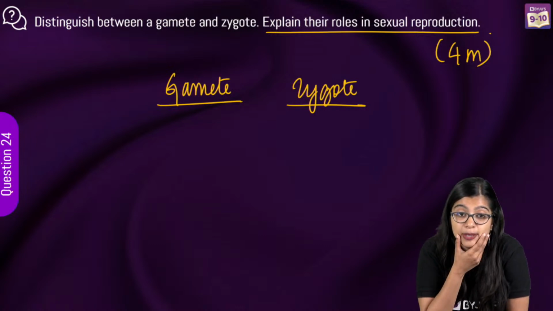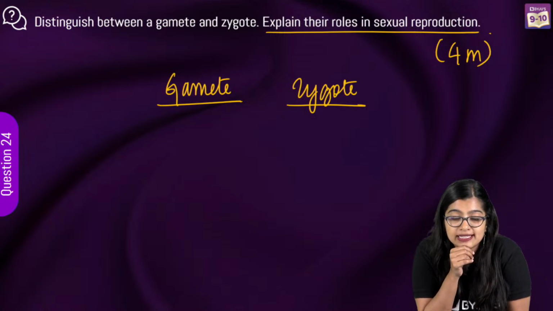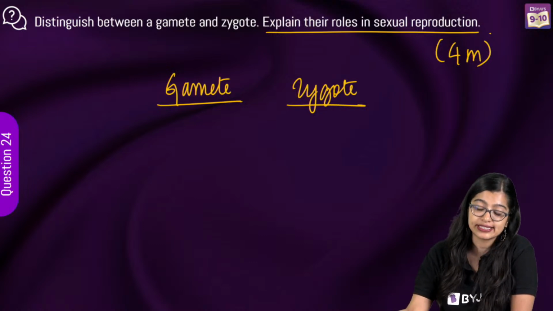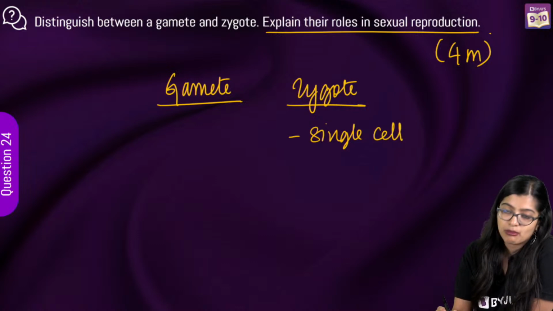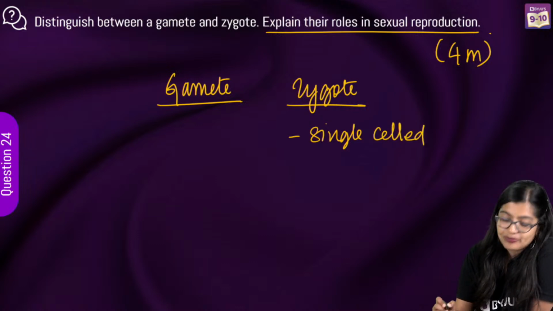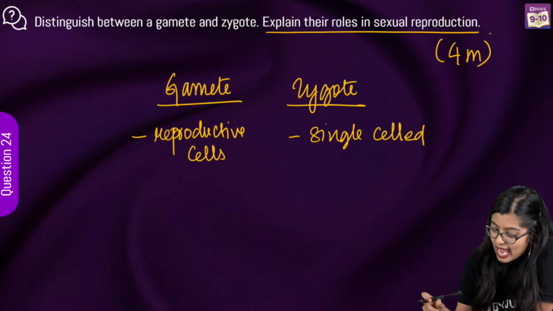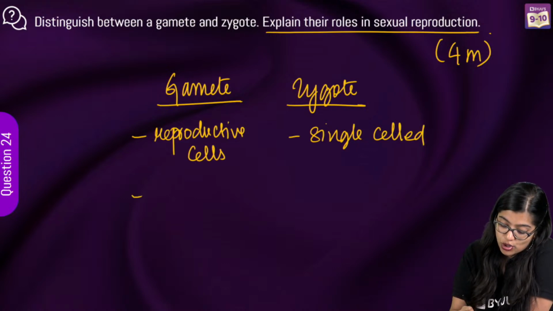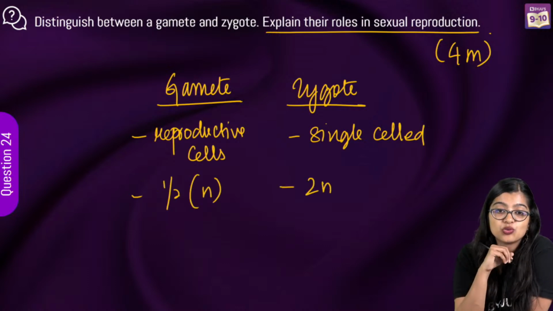Very good. Zygote is a precursor. Role in sexual reproduction. Very good, Manju. Zygote is formed when gametes fuse. Zygote is a single cell. Very good. So, single-celled. But gametes are also single cell, no? So mainly you have to start with saying these are reproductive cells, right? And this of course is formed as a result of fertilization. Gametes have half the number of chromosomes, or N, while zygote has 2N.